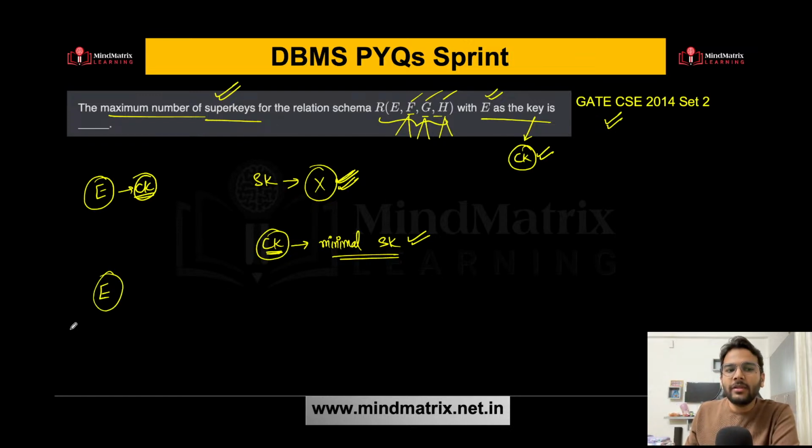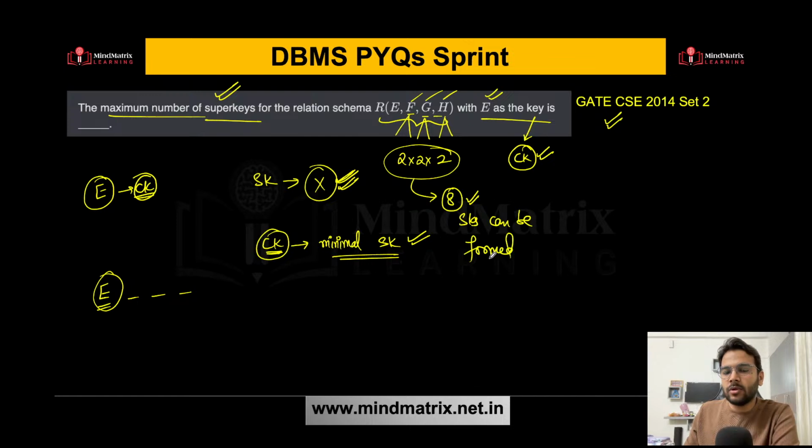Whenever we are forming the super key, I can have many combinations possible. We have two choices for each of the remaining attributes F, G, H. So 2 into 2 into 2, for 3 remaining attributes, that means 8 is the maximum number of super keys that can be formed. Is this clear to all of you? Because candidate key is also a super key, right? Now, if you add even a single attribute, again this is a super key. EF is also a super key, right?